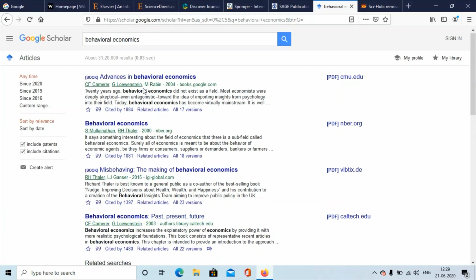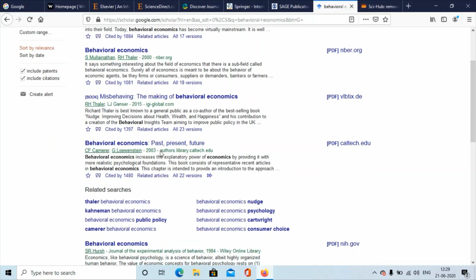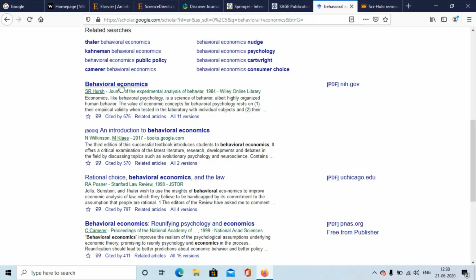Let's see where. This one is a book. Let's see this one. This is a paper called Behavioral Economics by S. Mullainathan, published in 2000, and the publisher is nber.org. In the same way, you can look at this one, published in 2003, and the publisher is authors.library.caltech.edu. Similarly, this one, Behavioral Economics, was published in 1984 by Wiley Online Library.